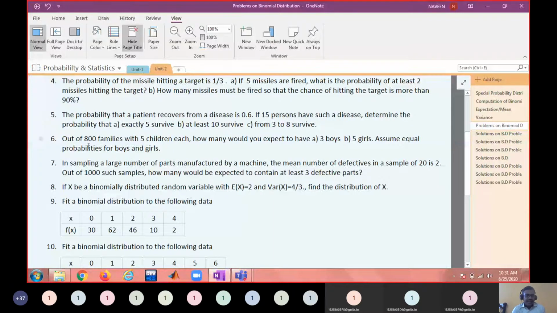Actually, yesterday I deleted this problem 2 times because it is written: the probability that a patient recovers from a disease is 0.6. Instead of disease, I thought of putting corona disease. Can I put corona disease and solve the problem using binomial distribution? The probability that a patient recovers from corona disease is 0.6. If 15 persons have such a disease, determine the probability that exactly 5 survive.